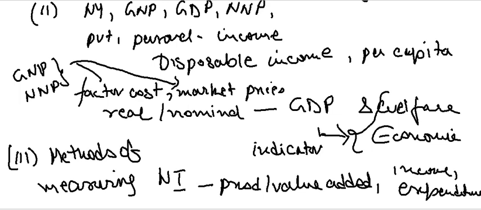The syllabus further mentions that you have to know simple numericals based on all the methods covered, for better understanding of the concept. And you also have to know the precautions and difficulties of measuring national income for each method. So for each method, you have to know what precautions are required and what difficulties arise in measuring national income.